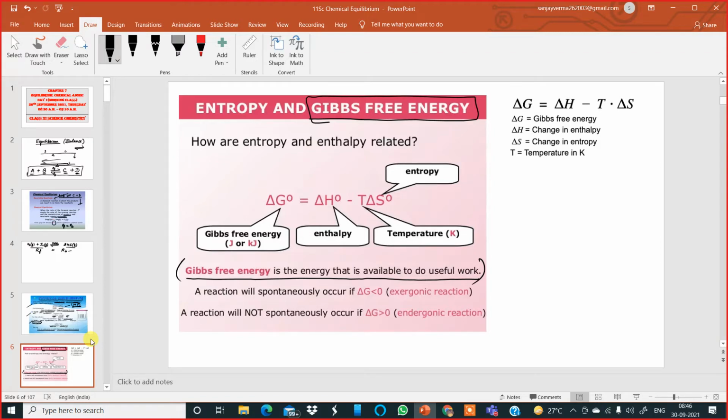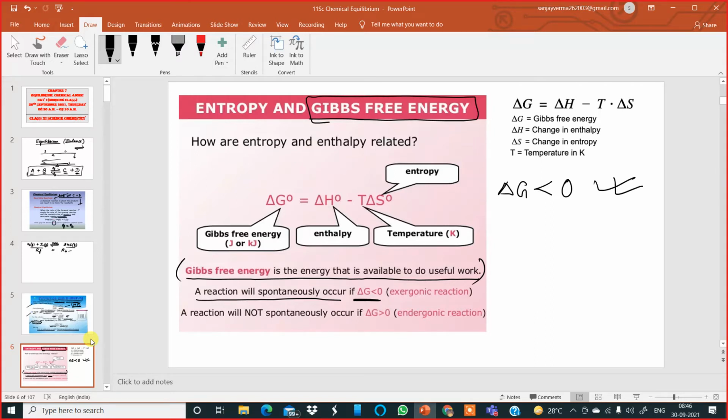And remember, a reaction will spontaneously occur if the change in Gibbs free energy is less than zero. That is, if the change in Gibbs free energy is less than zero, the reaction will occur.